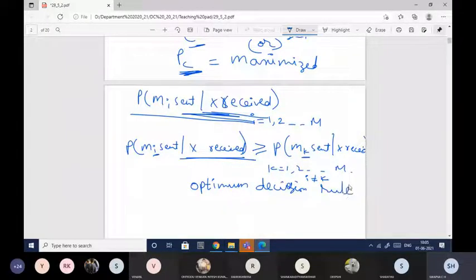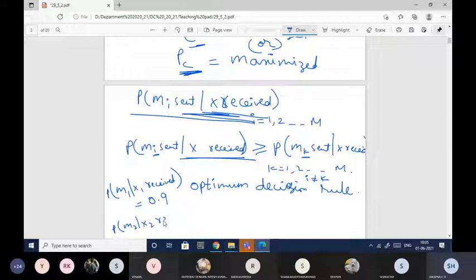I have also explained it by just considering two symbols. Let me consider the probability of m1 given x1 received. Based on this, if I have found the probability as 0.9, and the probability of m2 given x2 received is 0.2, then I will always be